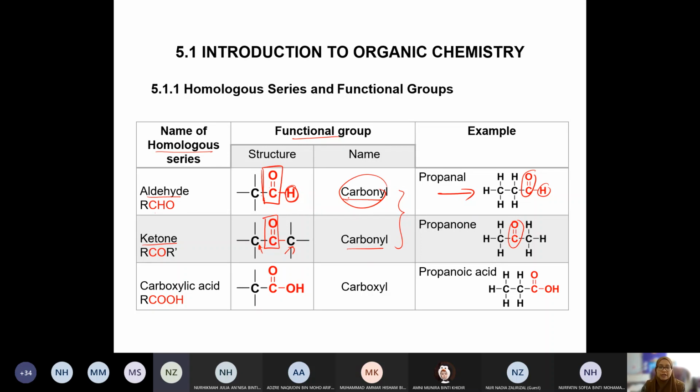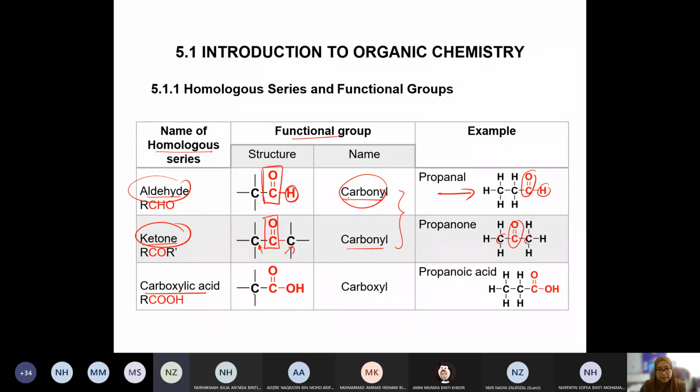The carbonyl is located in the middle of the chain. Okay, so dia mesti ada apik 2 lah at least. Dia panjang-panjang tak kisah, tapi dia mesti in between the carbon. See? They both have the same functional group, tapi homologous series dia berbeza. Right? Alright, okay. Next, we have carboxylic acid.